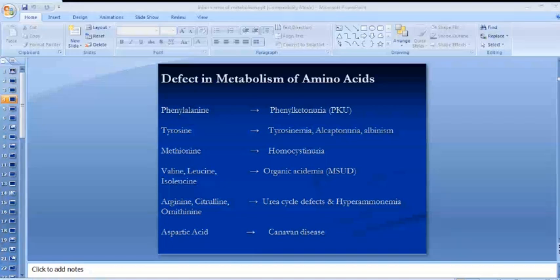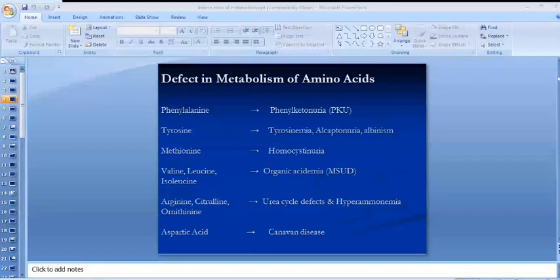So the third category is defects of carbohydrate metabolism. It is a very common and very important metabolic disorder in children. Please do not skip this topic from a pediatric book, because you are definitely going to get some MCQs on this disorder. These include the glycogen storage disorders. You must have seen patients with glycogen storage disorders in your clinical rotation. There are many others, but as I have told you earlier, I will be highlighting only the important and common metabolic disorders. The second group of carbohydrate metabolic disorders includes galactosemia.